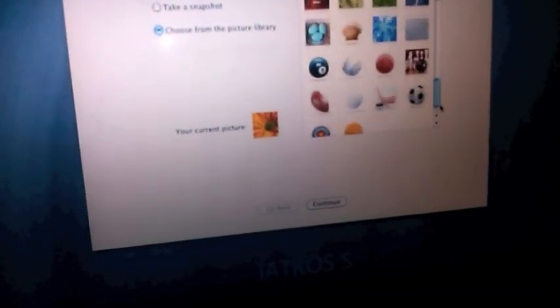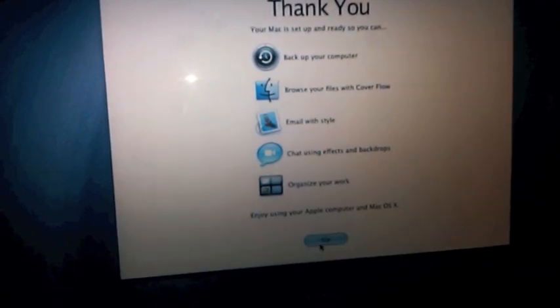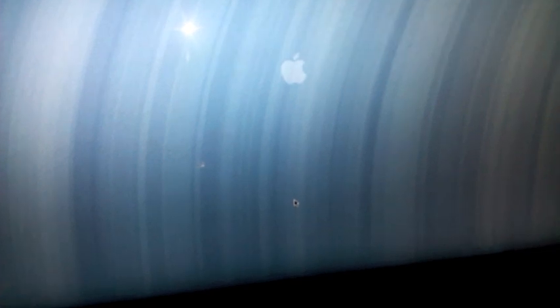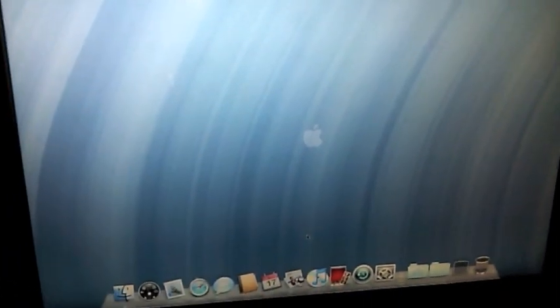What am I gonna select? You know what, I like the soccer ball. We're going with soccer. Anyways, once you click that, you should have the screen. What this means is you officially installed Mac.